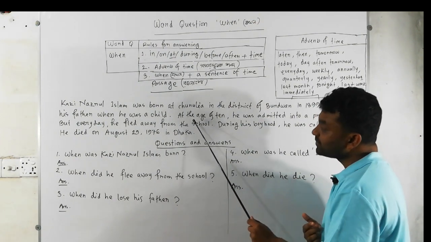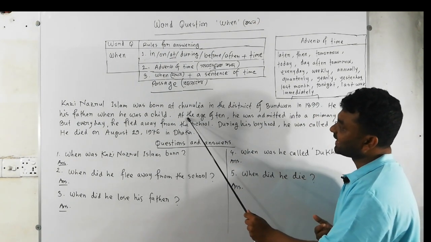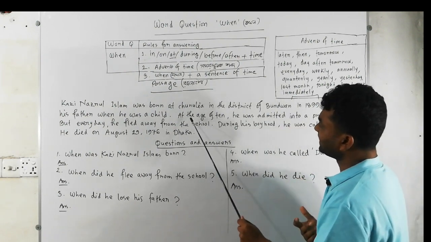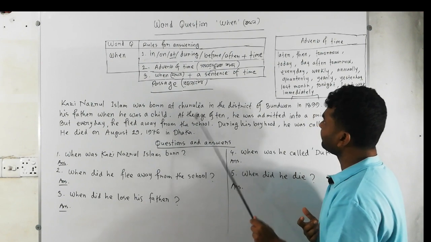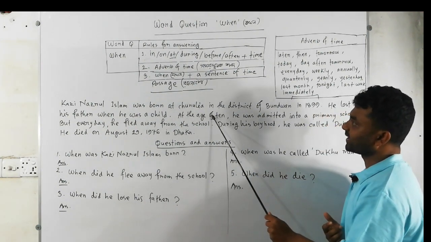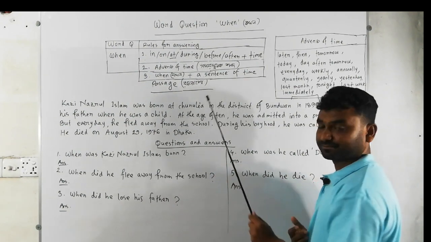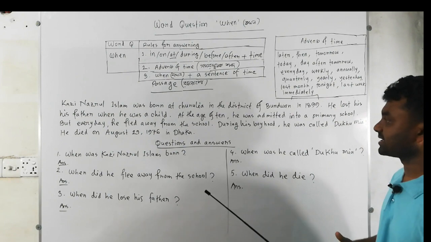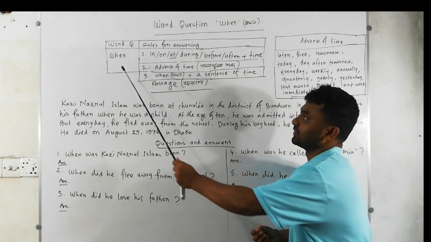After "at", we have "the age of 10". By this phrase, we can understand that this represents time. That's why this phrase is one kind of time. So, from this sentence, there might be asked questions with "when".